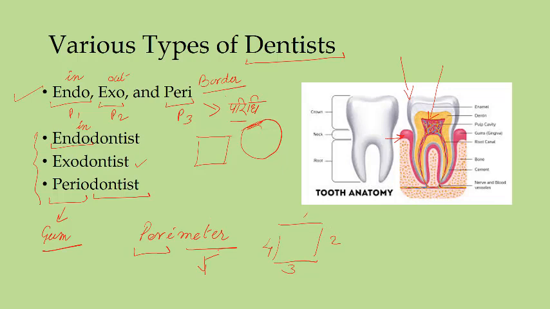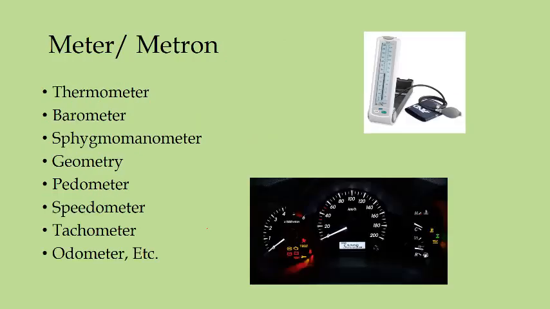So in fact we have to discuss this word meter once again. Now meter or metron is a very important root, and this means measurement. Okay, so as you see in perimeter, perimeter is the measurement of the boundary of something.